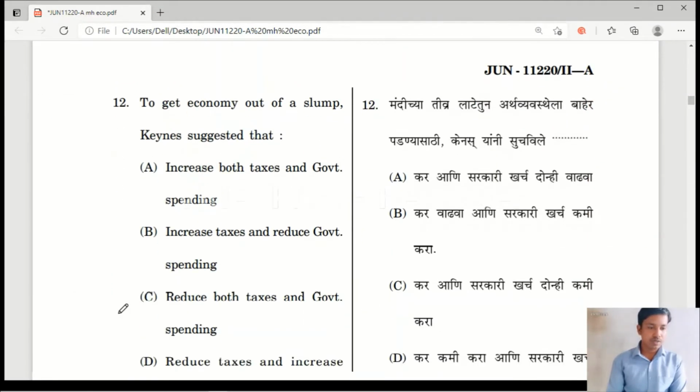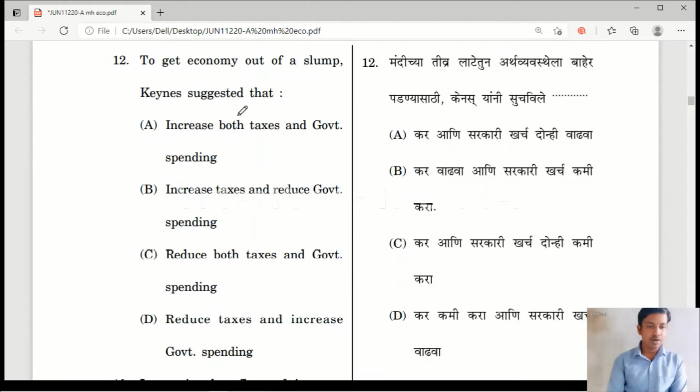Question number 12. To get the economy out of a slump, Keynes suggested: Option A, increase both taxes and government spending. Option B, increase taxes and reduce government spending. Option C, reduce both taxes and government spending. Option D, reduce taxes and increase government spending.